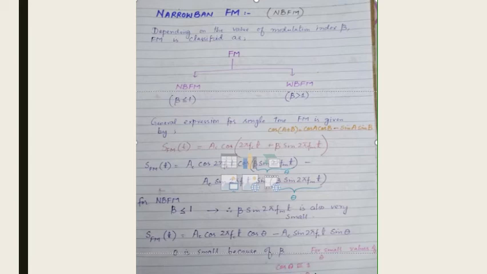From this we can derive that cos θ is approximately 1, because if theta is so small that it approaches 0, then cos 0 is approximately equal to 1. And on the other side, if theta approaches 0, then sin θ is approximately equal to θ.